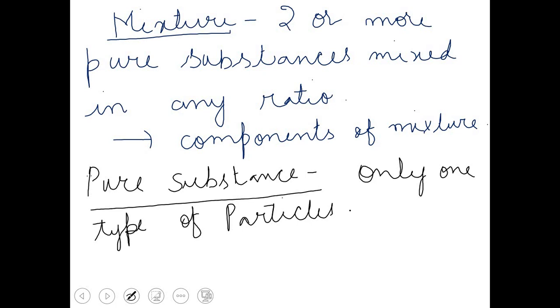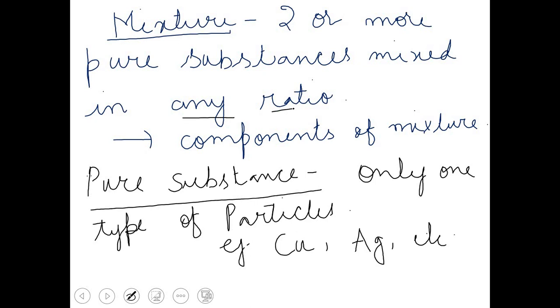They have the same composition. For example, a sample of pure copper, silver, they all are the examples of pure substances.